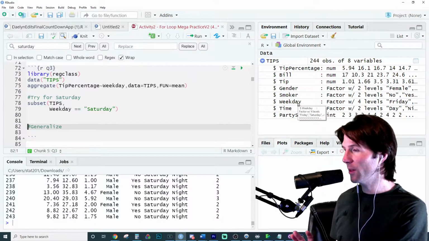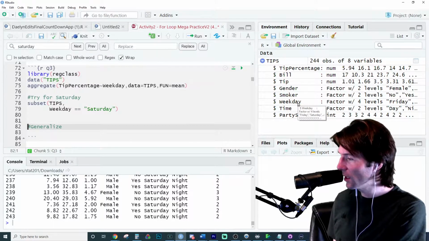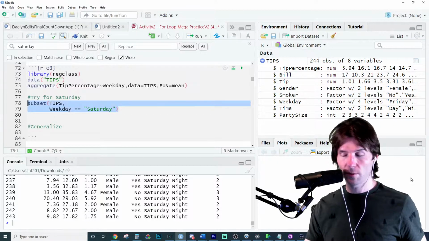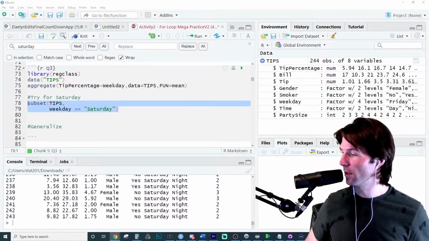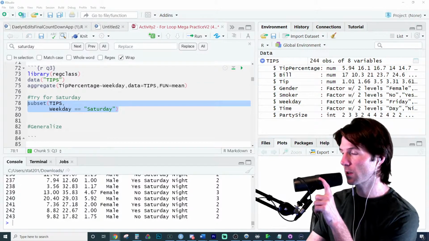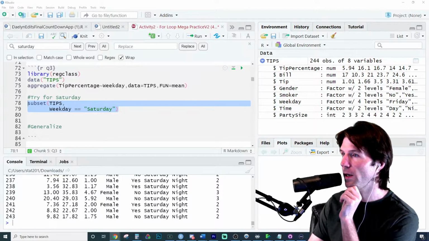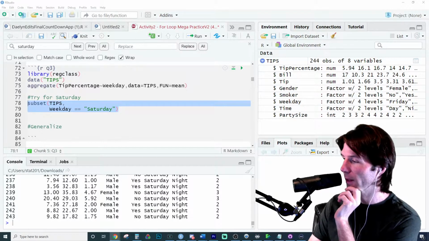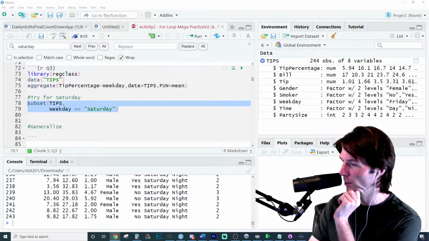Now, think about this though. It says it's missing with no defaults. Here's the code in the chat, Ella. Oops, delete that. Tell me if that works. You might have to send me a screenshot of it. Make sure everything's loaded in, like the tips data frame's loaded in. I'm going to delete these codes here in a second, but try those.